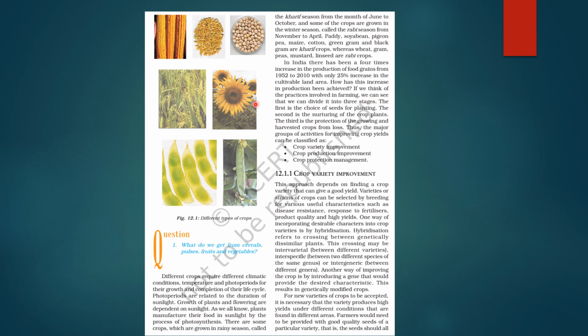So if we think of the practices involved in farming, we can see that they can be divided in 3 stages. Okay. First is the choice of seeds for planting. Second is nurturing the crop plants. Third is protection of the growing and harvested crops from loss. Right? So major groups of activities for improving crop yields can be, first is crop variety improvement. Second is crop production improvement. Third is crop protection management. Right? 3 stages में हम इसको कर सकते हैं.